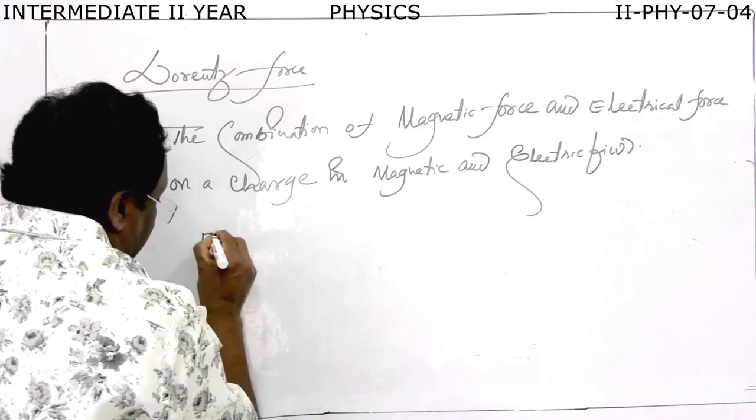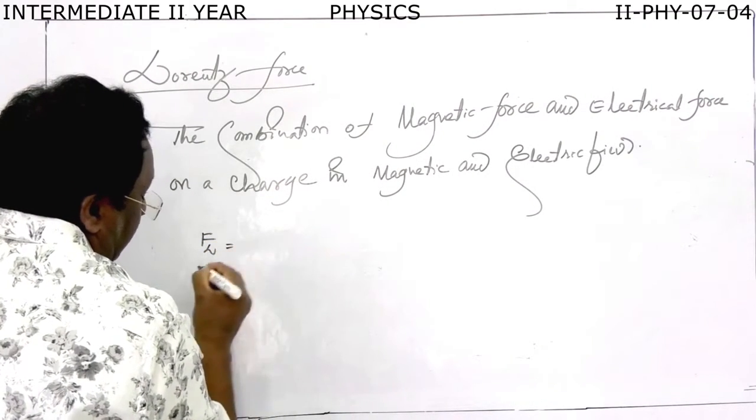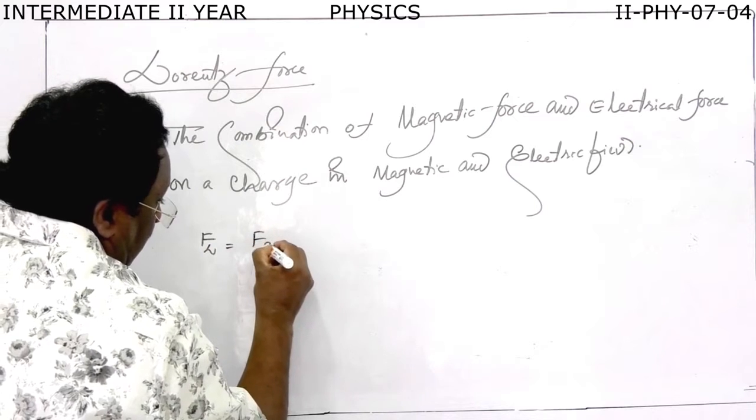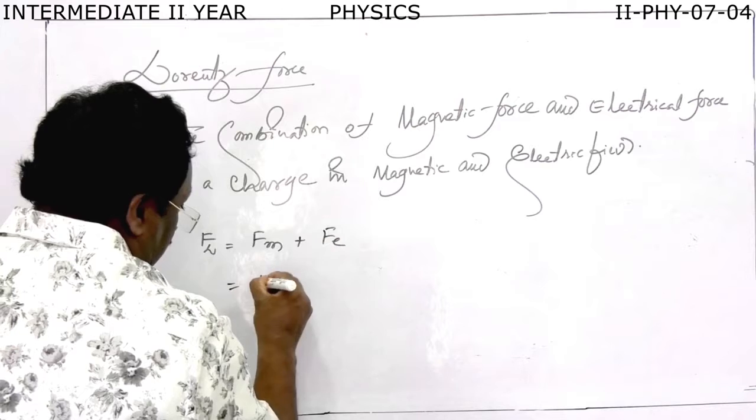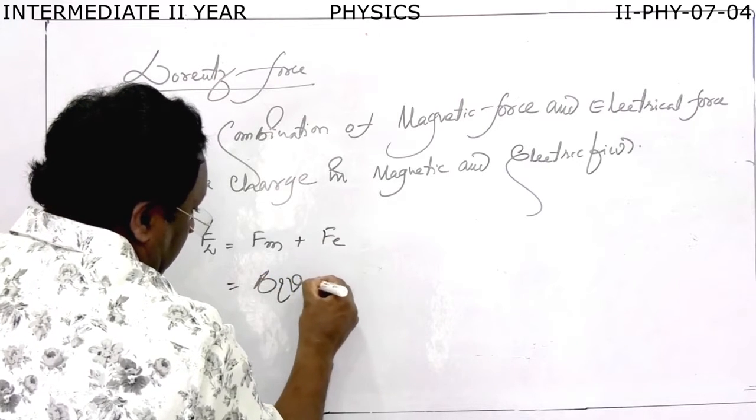So we can write like this: the Lorentz force F is equal to the magnetic force plus the electrical force. So the magnetic force is what? qvB.